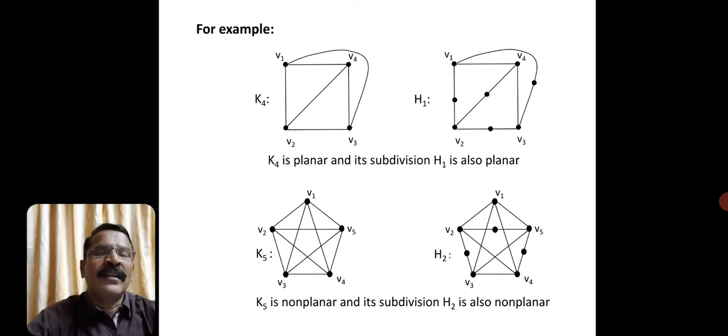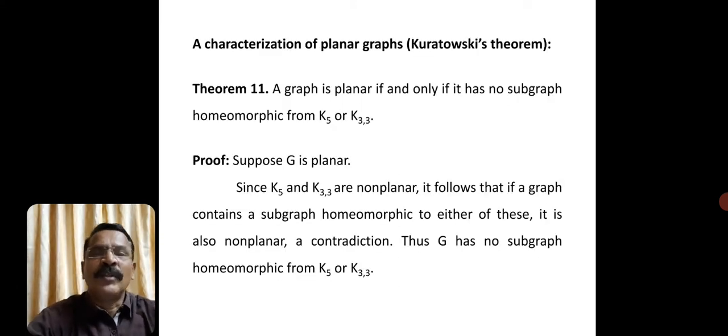So we got the graph H2, which is a subdivision of the graph K5. When K5 is non-planar, obviously H2, the subdivision of K5, is again a non-planar graph, which we can observe in the graphs. So the theorem is very simple, very obvious, and the proof is very easy to follow.